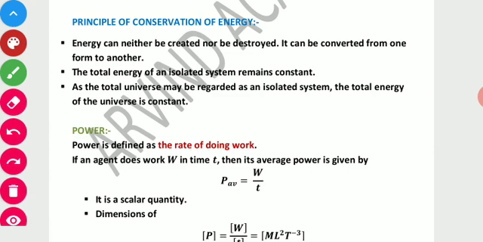We have studied this in our class 10th: first the heat energy is converted into the pressure energy of water. By heating the water, we get steam, high pressure steam. So we convert the heat energy of coal into the pressure energy of the water.